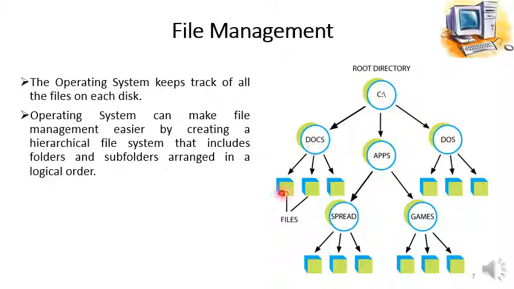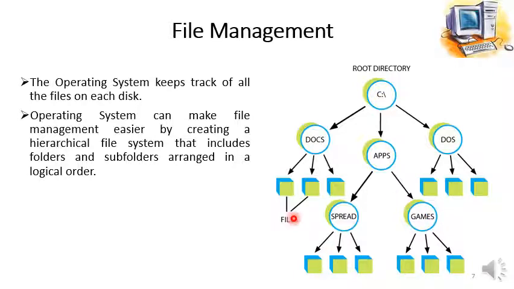Inside a folder we can have files. Inside a folder we can have other folders, like inside the apps we have one folder with the name spread, and the other folder is assigned the name games, and inside the DOS folder we have the files. Again in the subfolders we have different programs.